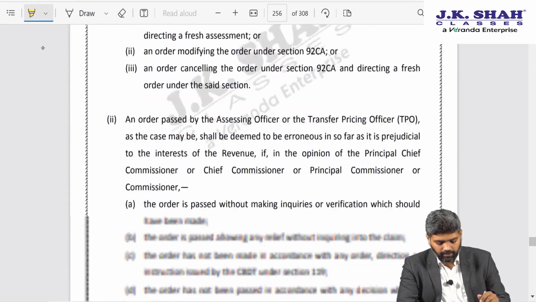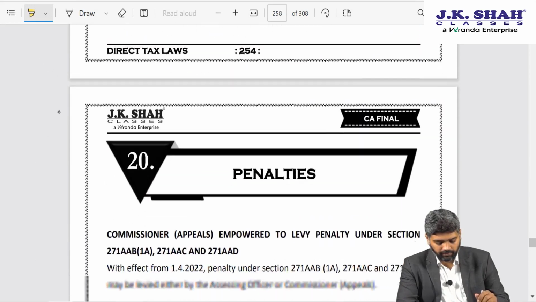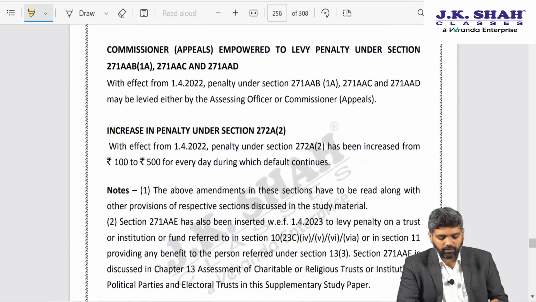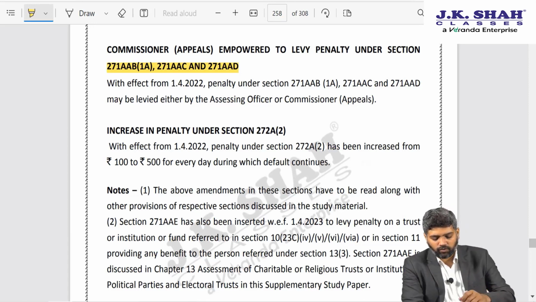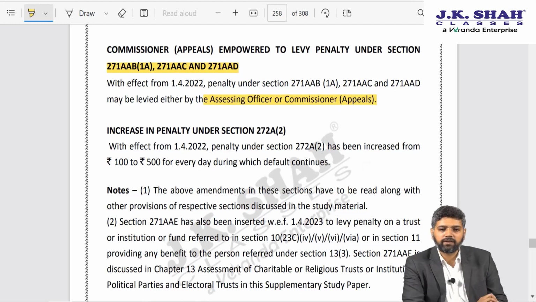Okay. After this, the next amendment is in section 271 AAB, AAC and AAD. These are part of penalty provisions, and the assessing officer had the power to levy these penalties. With effect from 1st April 22, the power has been granted to Commissioner Appeal as well. So either the assessing officer or Commissioner Appeal can impose these penalties.